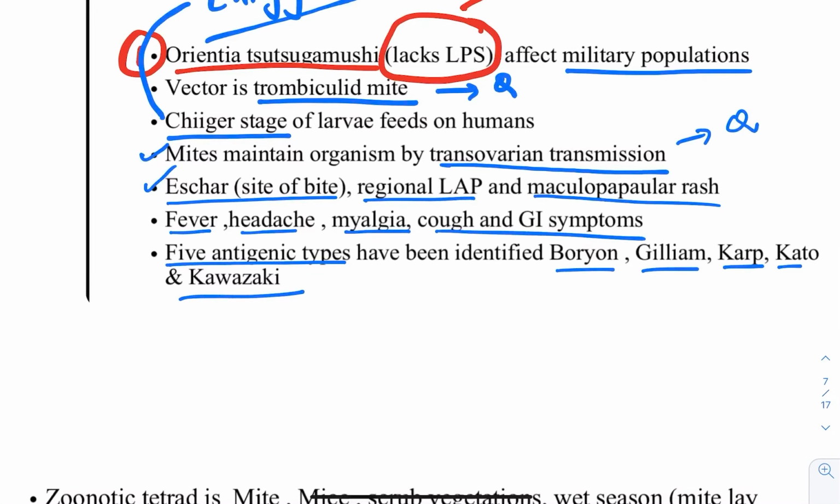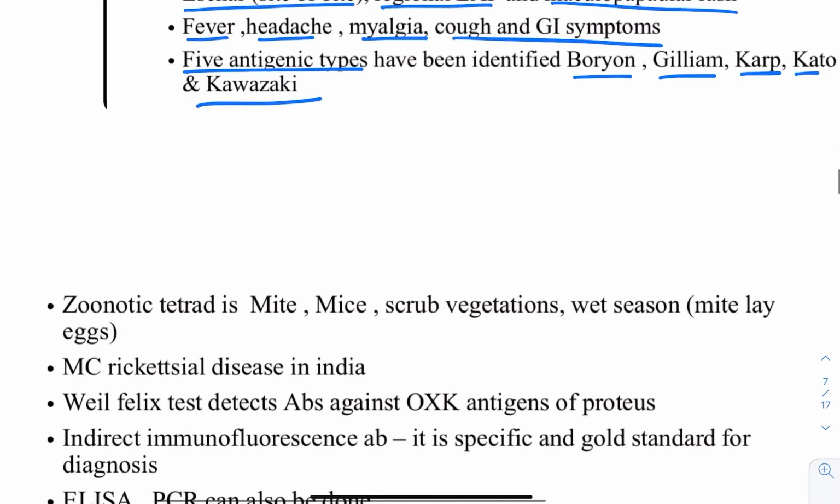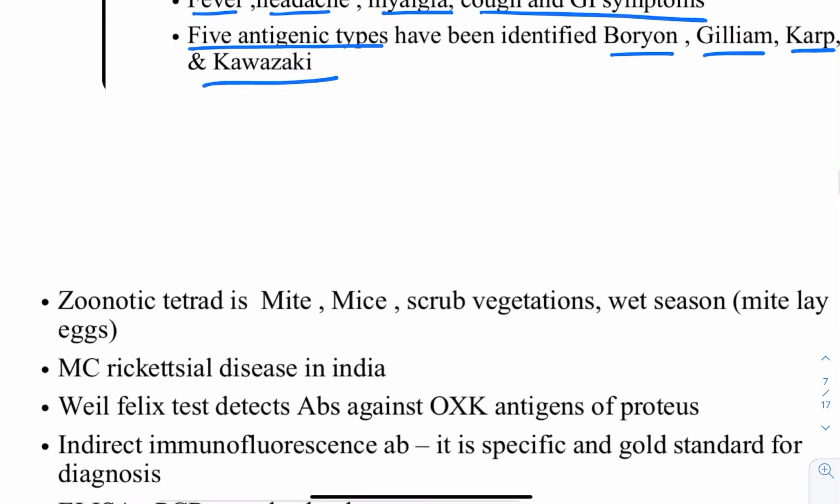After that, another important stuff is this one, that there is a zoonotic tetrad. Okay, this question can come again. And what is a zoonotic tetrad? If the question talks about the mite, obviously mite is the answer, the transmitter. Then mice, those rodents in which that 6-legged larvae was lying.